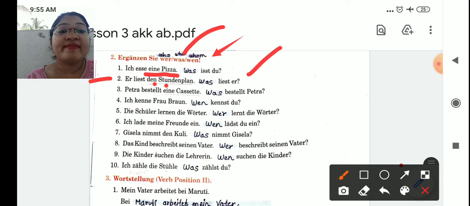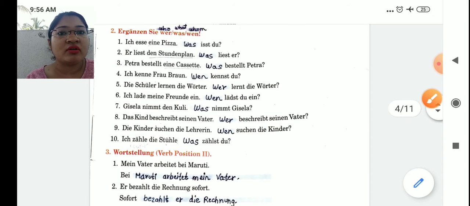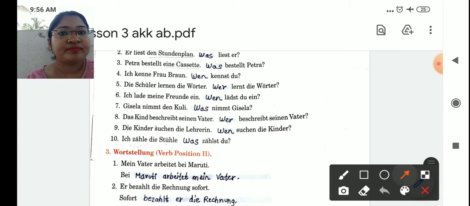So the question will be: was lernt... Third one, Petra bestellt eine Kassette. Eine Kassette is accusative, it is a thing. So the question will be: was bestellt Petra? What does she order? Fourth one, ich kenne Frau Braun. Frau Braun is accusative, a person. So the question will be: wen kennst du?